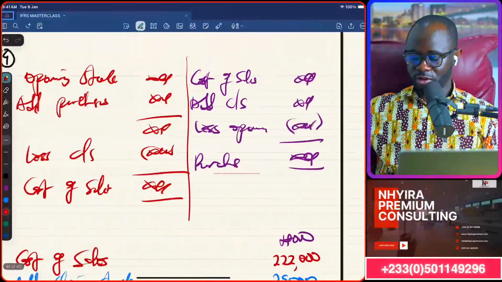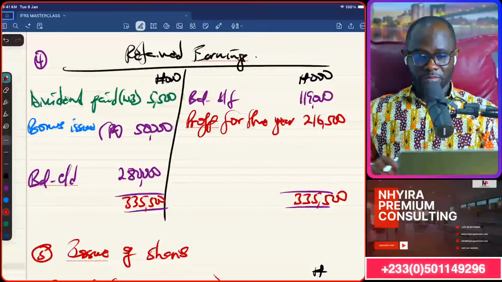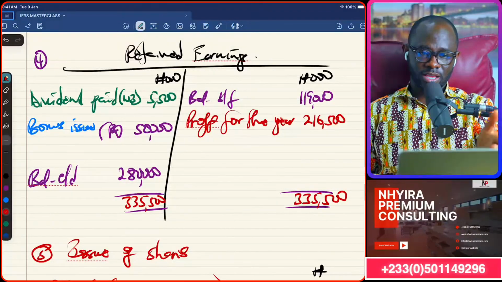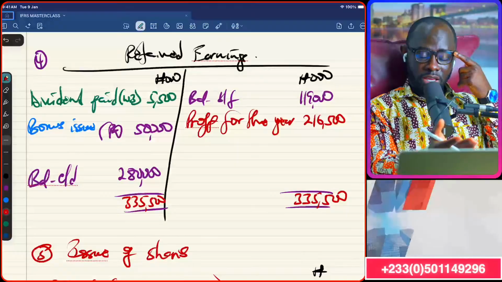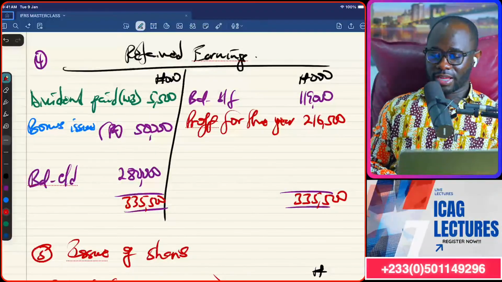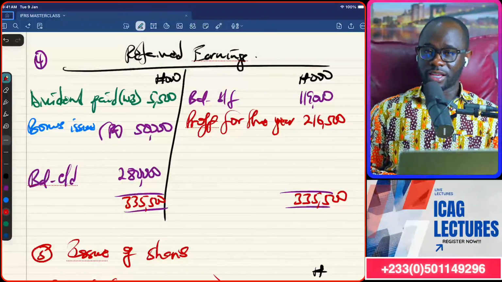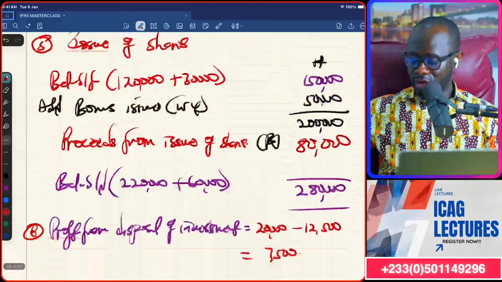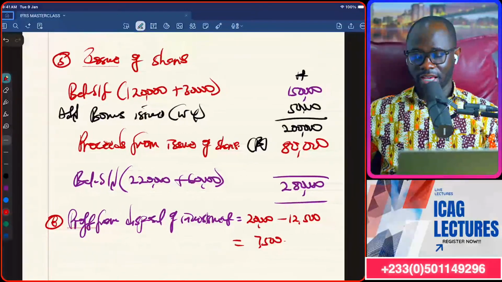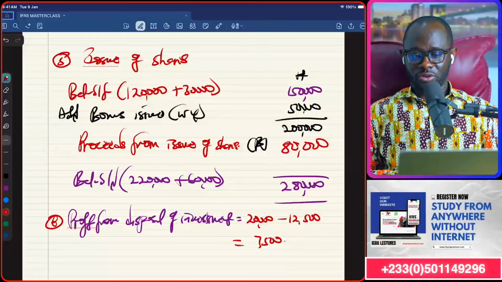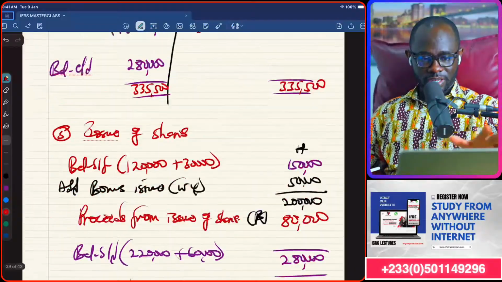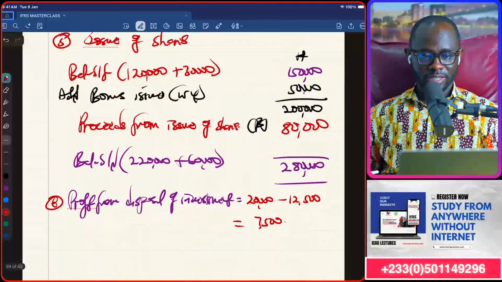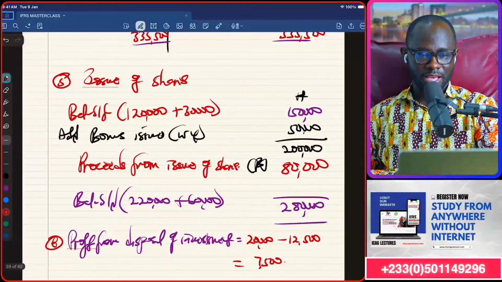We did the retained earnings T account, and then dividend had been calculated already, so we were able to get the bonus issue from the retained earnings account, and that bonus issue reflected in the calculation of the issue of shares. So Webster, I hope that addresses the question.